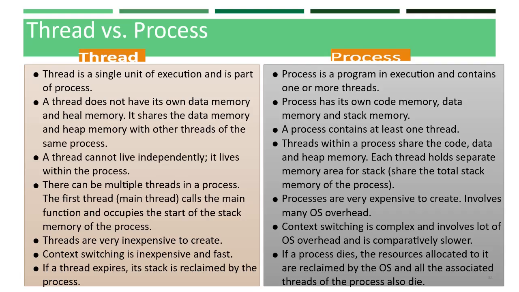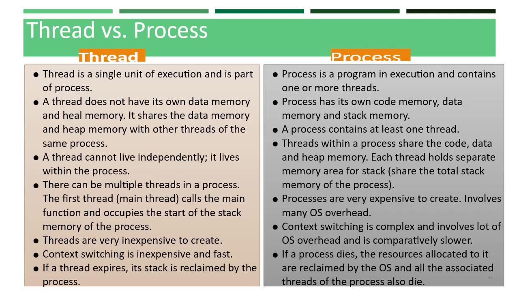Now let us summarize the properties of process and threads. A thread is a single unit of execution and is part of a process. A process is a program in execution and contains one or more threads.